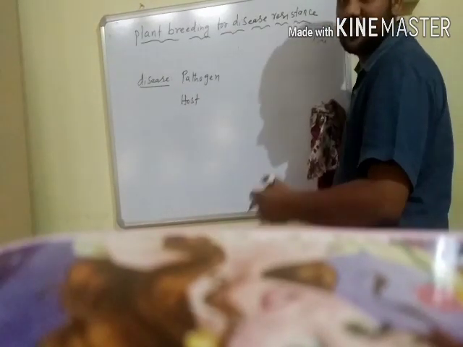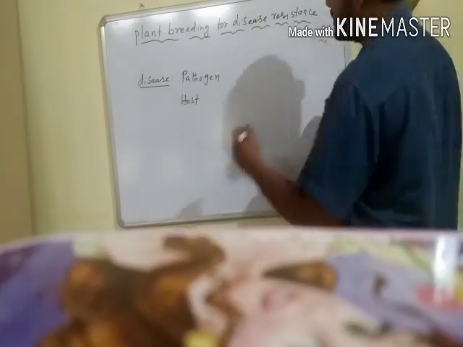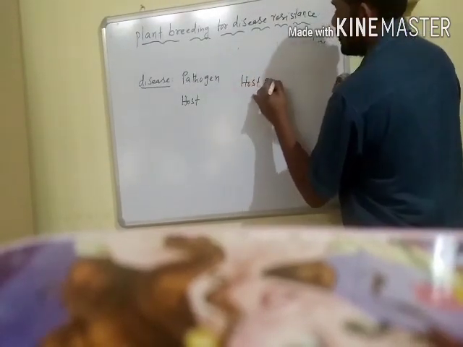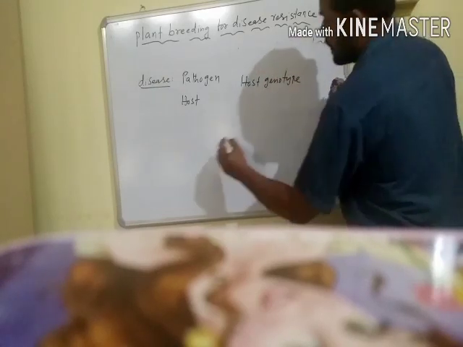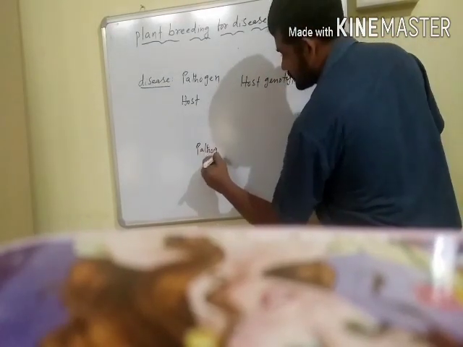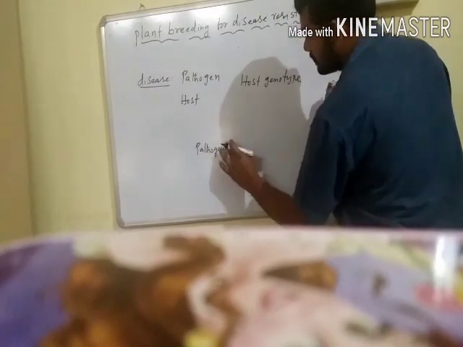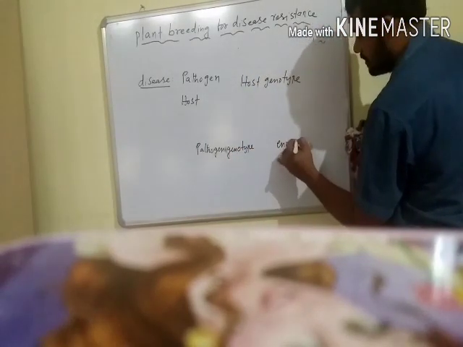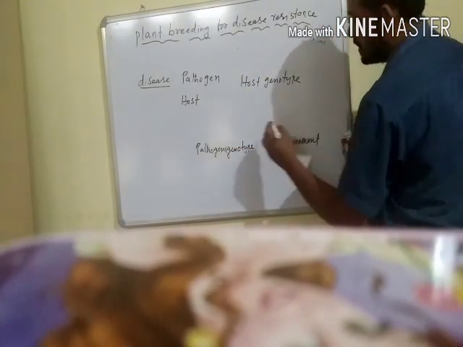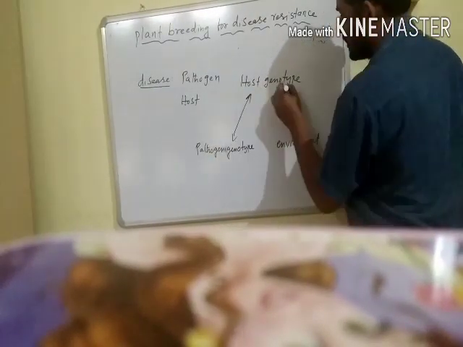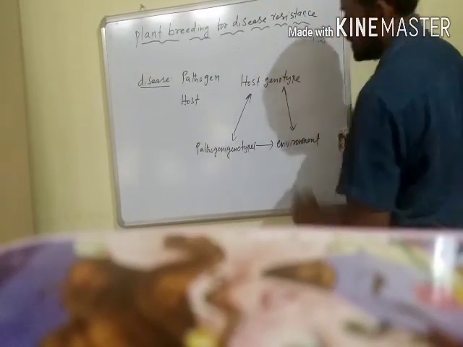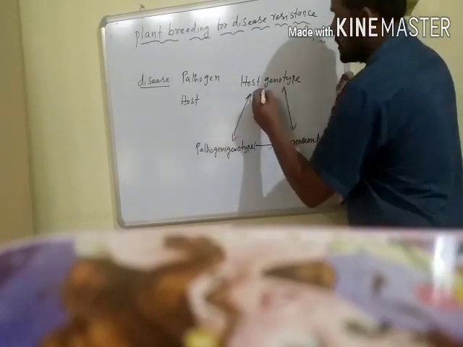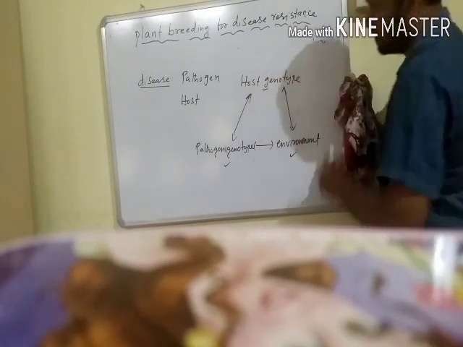The development of disease in plants depends mainly on three factors: host genotype, pathogen genotype, and environment.